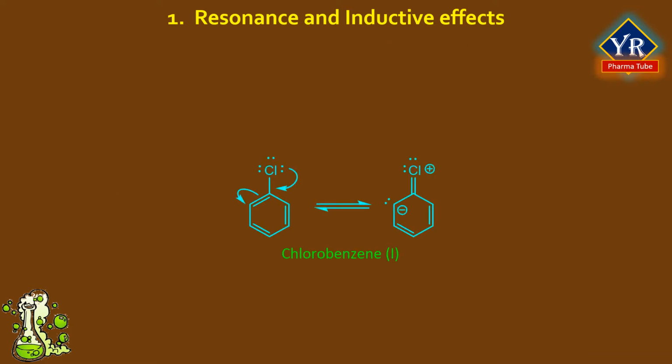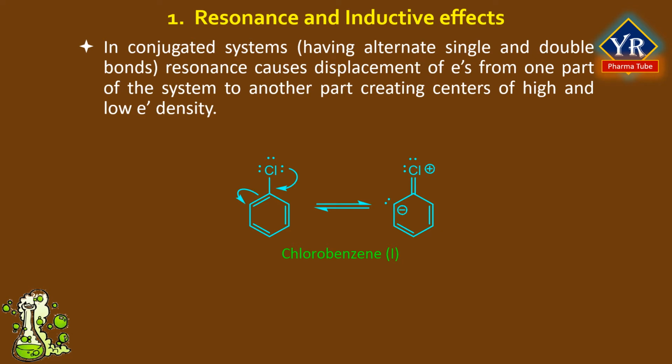Coming to the first chemical structural property, resonance and inductive effects. Resonance is a concept stating that if we can represent a molecule by two or more structures that differ only in their electrons but not atomic arrangement, then neither of the representations is satisfactory since the molecule is a hybrid of these possible structures. In the conjugated systems having alternate single and double bonds, resonance causes displacement of electrons from one part of the system to another part, creating centers of high and low electron density. This is called resonance effect.